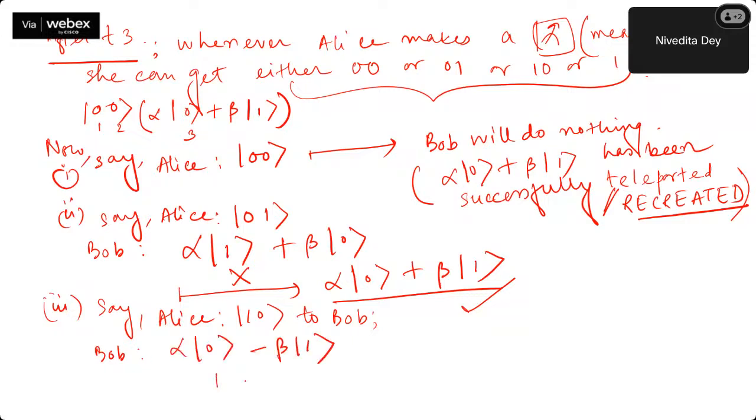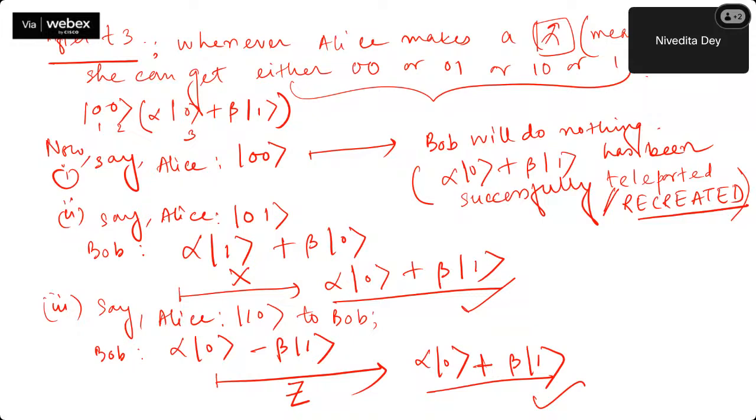So Bob will do nothing but apply a phase gate. Phase gate does what? If it is 0, it does nothing. So it's alpha 0 itself. And if it is 1, it makes it minus 1. So that minus and this minus will ultimately cancel out and it will be beta 1. Again, successfully recreating the state that is supposed to be received.